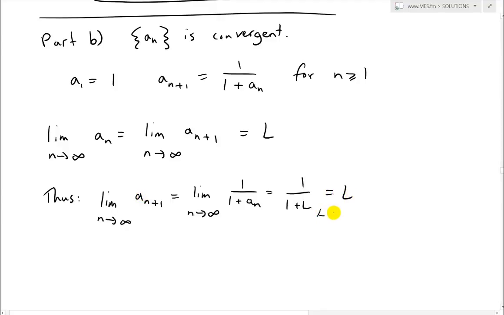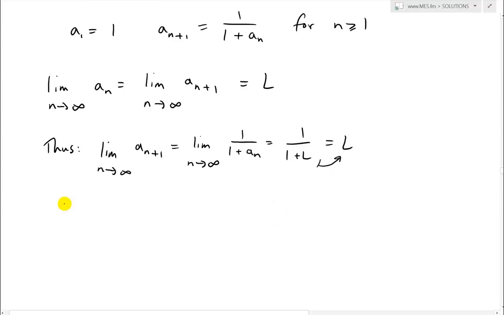What we can do now is multiply this over and solve that. So we get 1 equals L times (1 plus L), which equals L squared plus L.